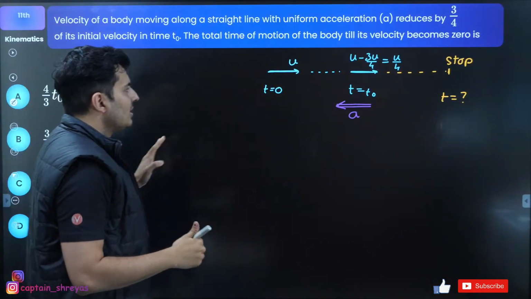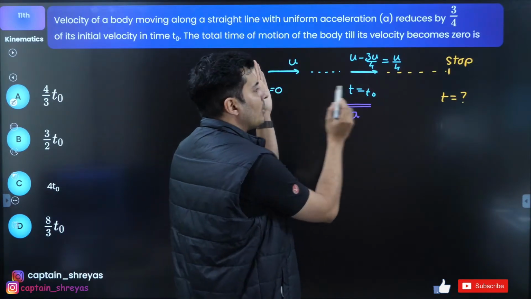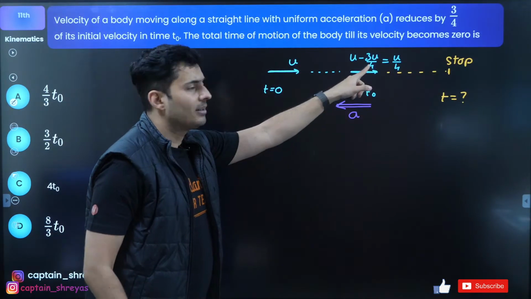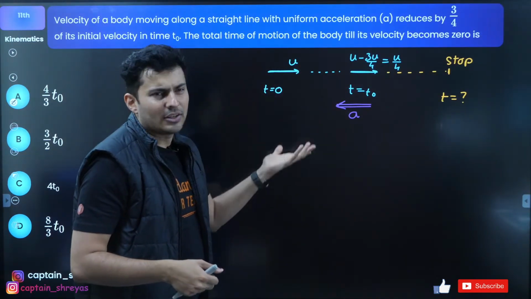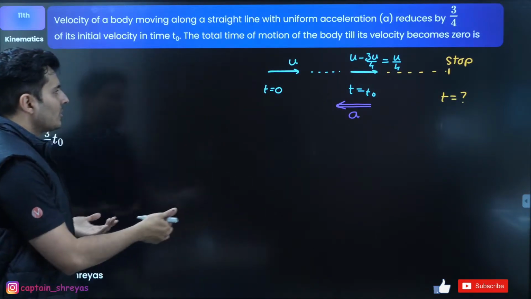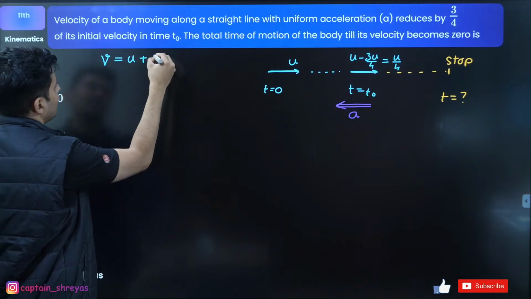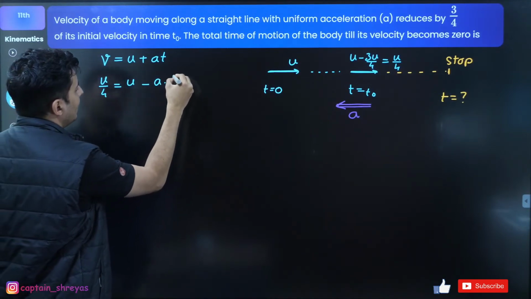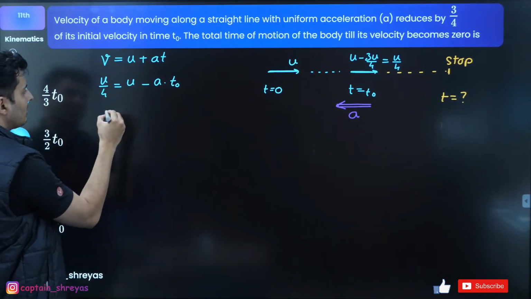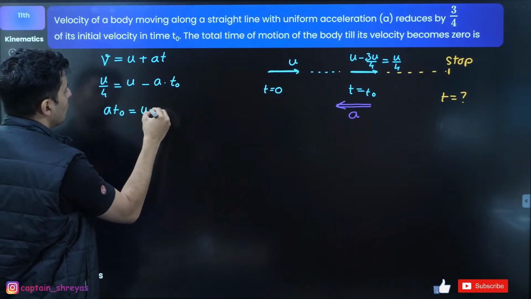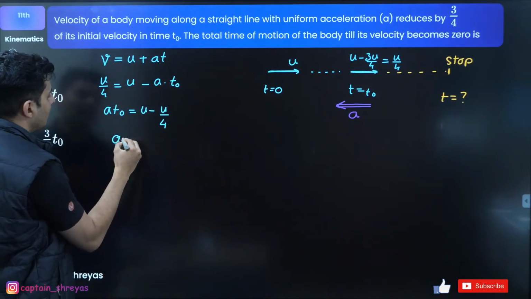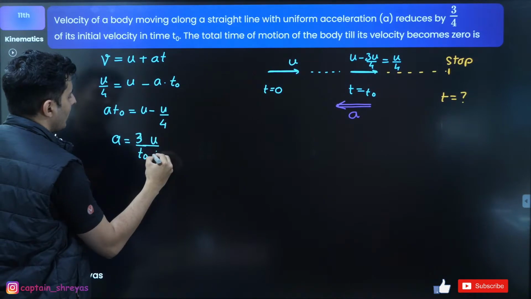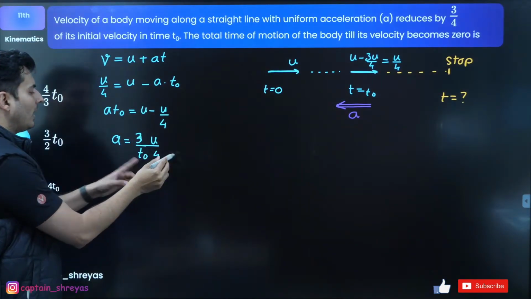So how about this? Solve from here to here, then solve from here to here. But which equation? From here to here, initial and final speeds known, time known, acceleration I can assume. So v is u plus at. Using v is equal to u plus at, final velocity u by 4 is equal to u minus a into t naught. So a t naught is equal to u minus u by 4. Therefore a will be equal to 1 by t naught times 3u by 4. Acceleration is 3u by 4 t naught.